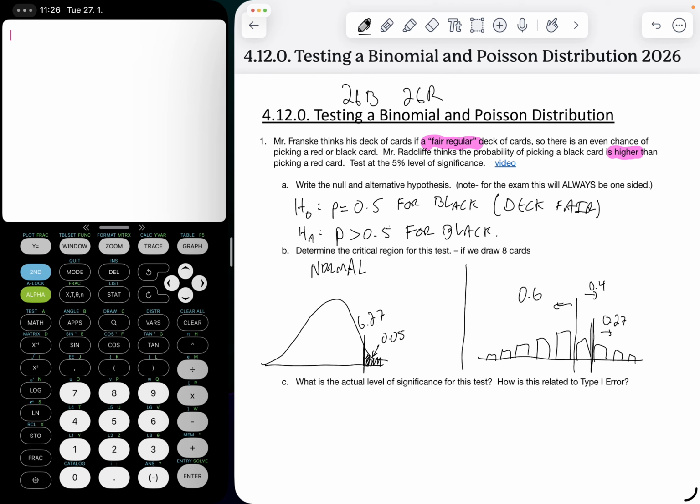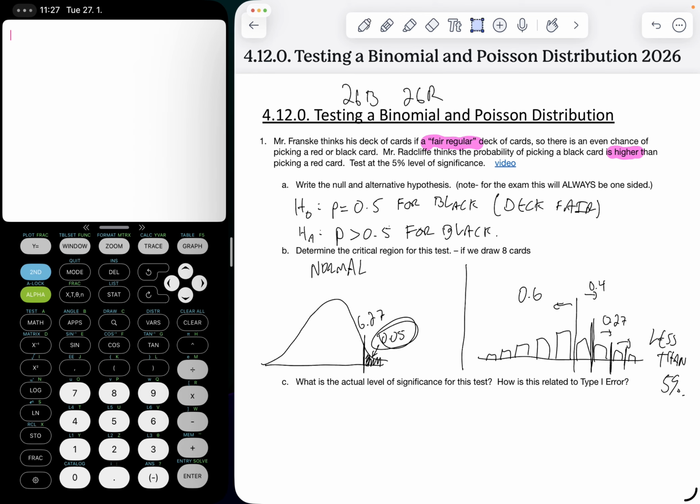And you can see what I'm getting at is that wherever you cut it off, there's basically no chance that you're going to get exactly 5% to the right. At some point, we're all of a sudden going to be less than 5%, and that's exactly what we're looking for. We're looking for some value that if we get more than that number or equal to that number, we're at less than 5%.